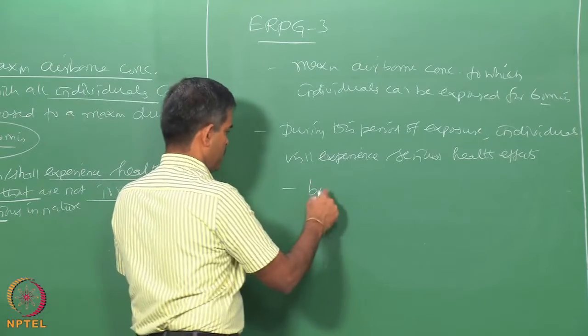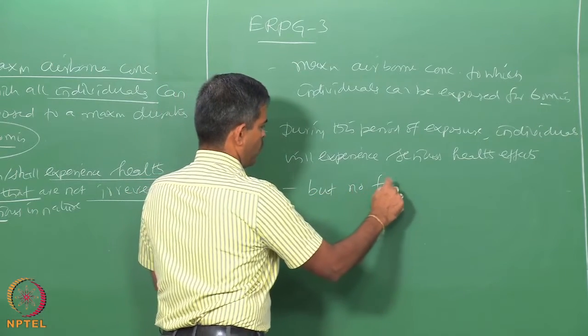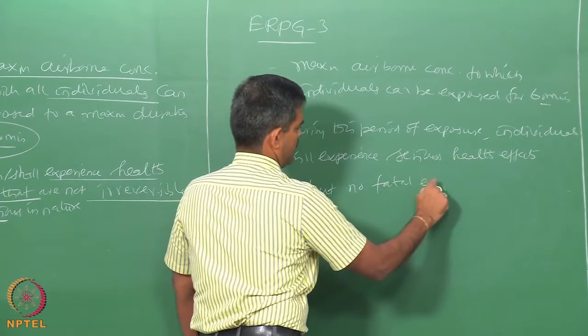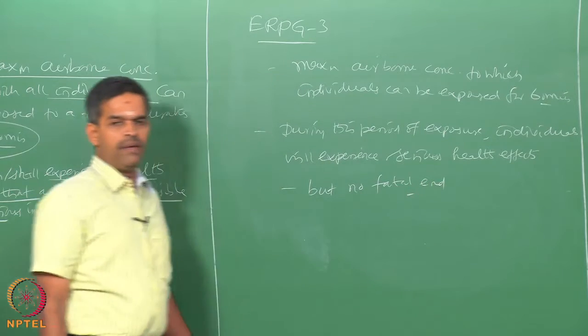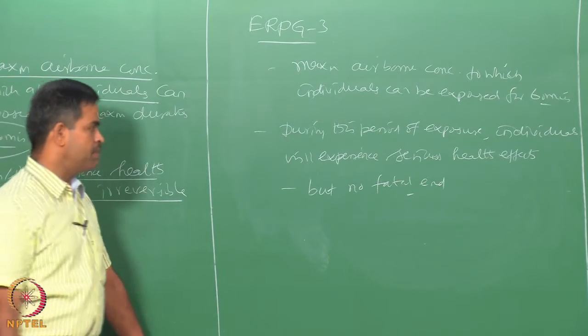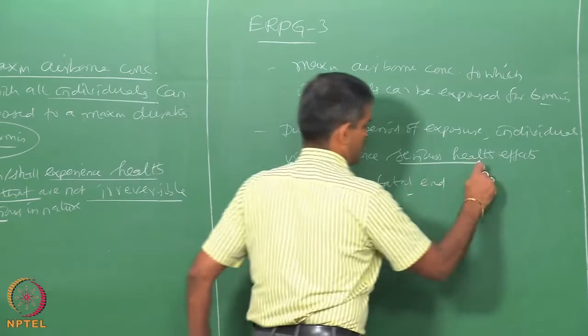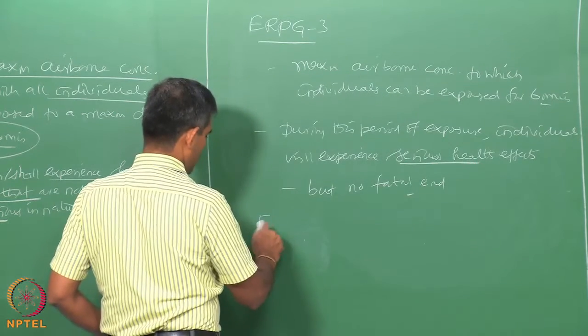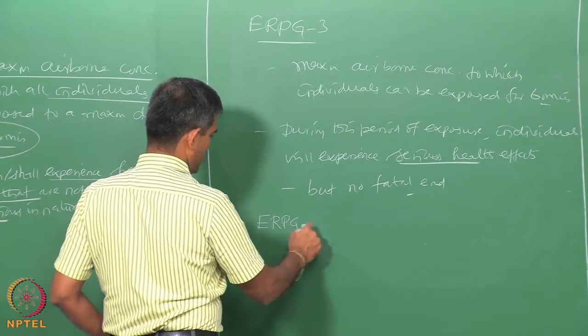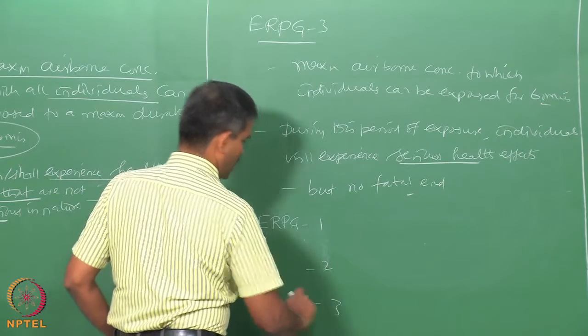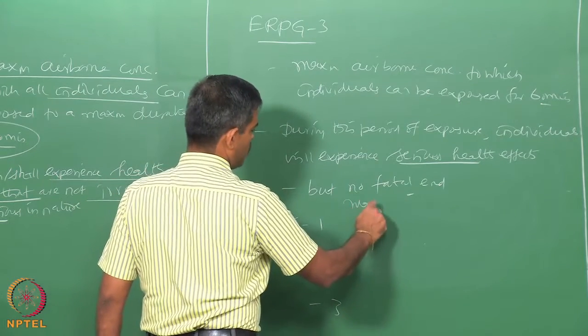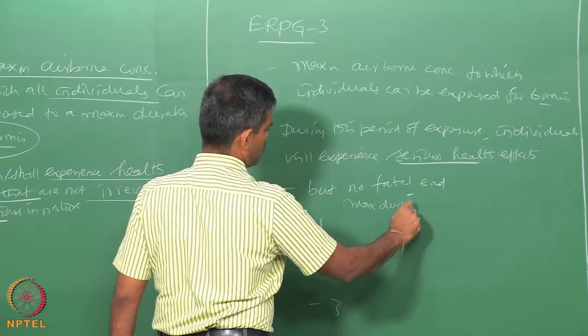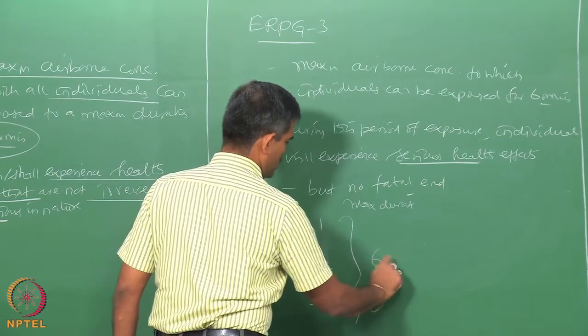But not fatal yet. They will not die, but they will experience serious health effects. So, now you can see here, ERPG level 1, level 2, level 3, the maximum duration of exposure allowed is in all the cases 60 minutes.